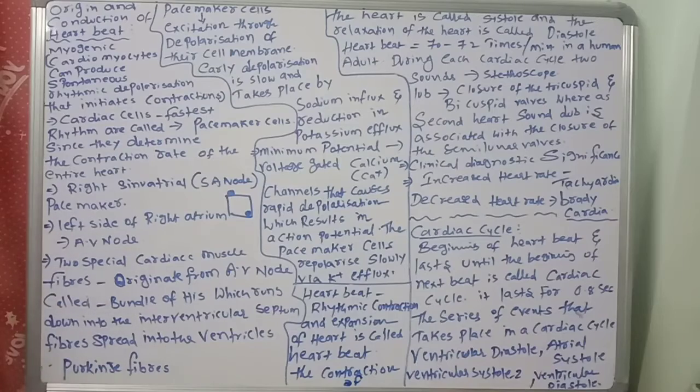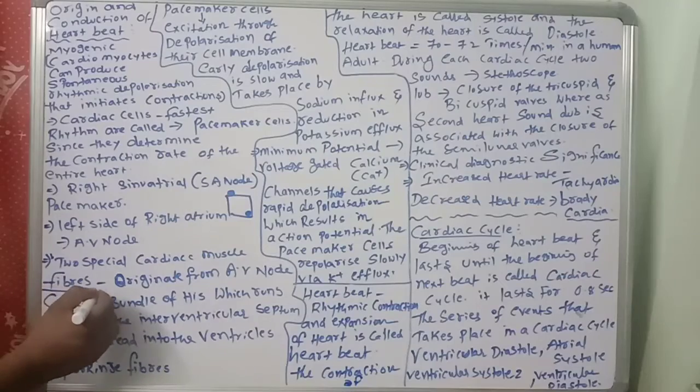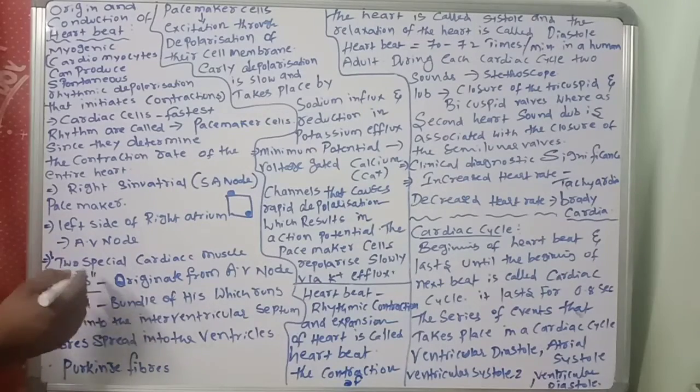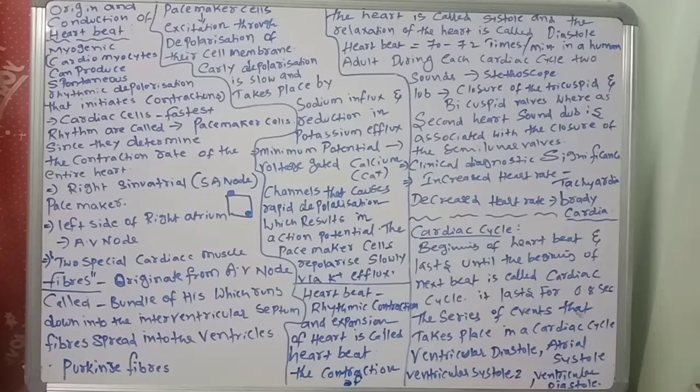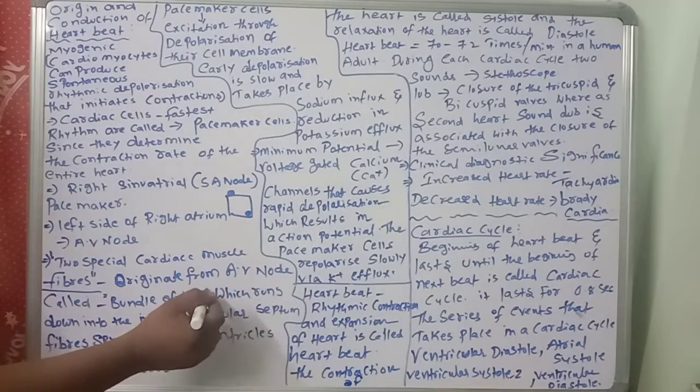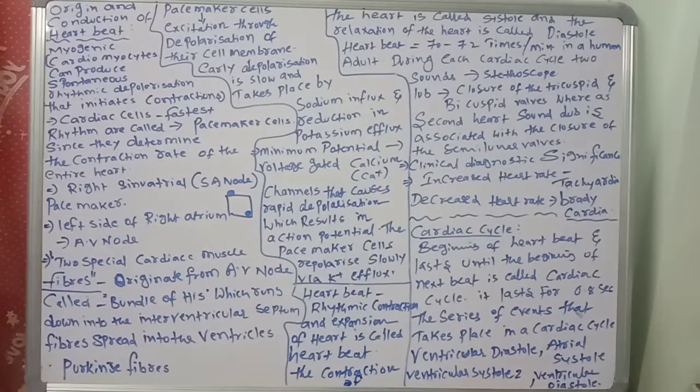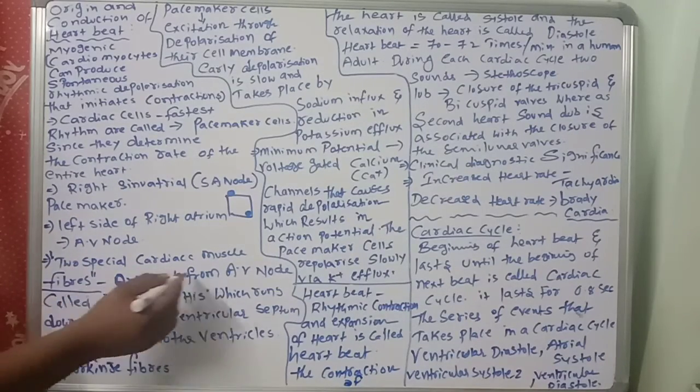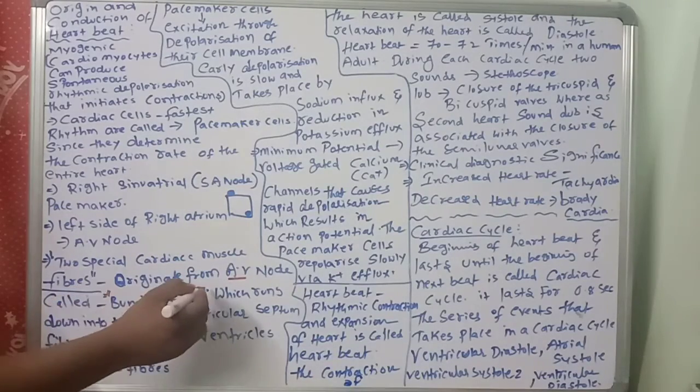Two special cardiac muscle fibers. Very important. Two special cardiac muscle fibers originate from the auriculoventricular node and are called the bundle of His. So all these points should be remembered. Two special cardiac muscle fibers originate from which node? The AV node, called the bundle of His.